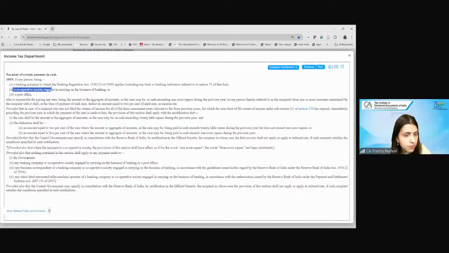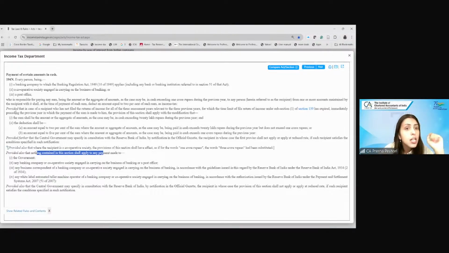Are we clear? Nothing contained in this section shall apply to the payment made to the government, or if the withdrawal is by another bank, by another cooperative bank, by a post office, or by ATM. In that case, the TDS will not be applicable. Clear?